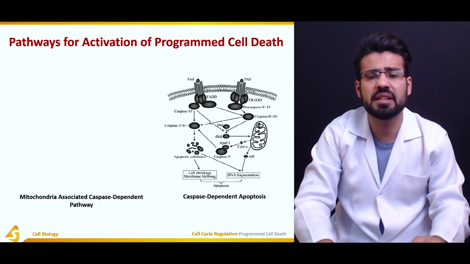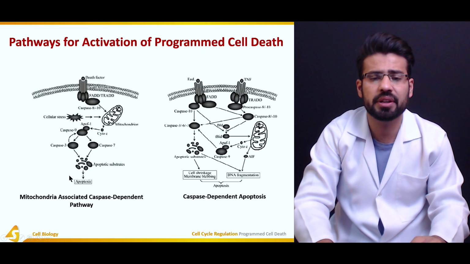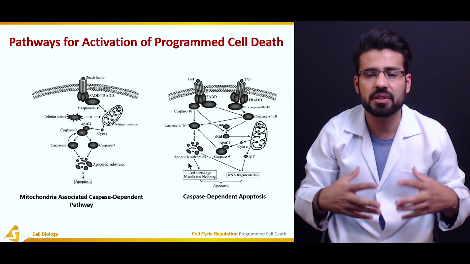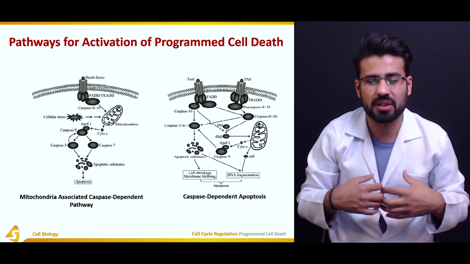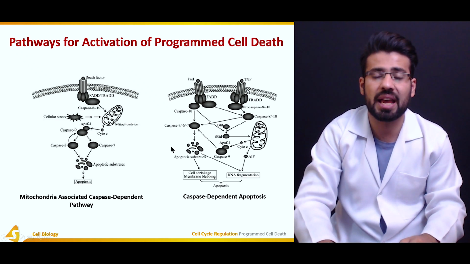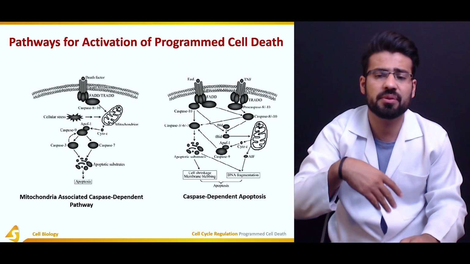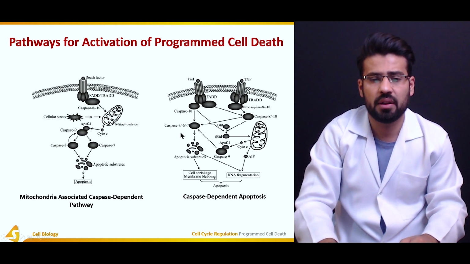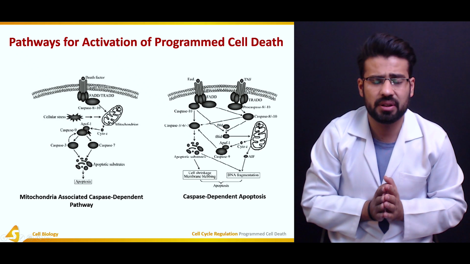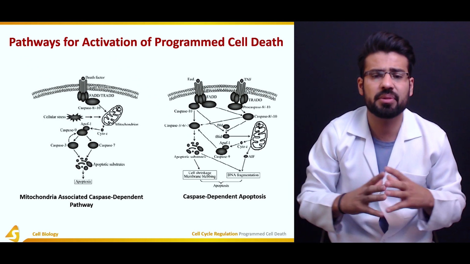Over here, we can see the caspase-dependent apoptosis pathways and the mitochondrial-associated caspase-dependent pathways. Here, the Fas ligand and the tumor necrosis factor alpha cause the activation of caspase 10, which causes the activation of caspase 3, and hence the apoptotic substances are produced in the presence of caspase 9, and many other caspases are produced through different steps, of course. This caspase-dependent apoptosis was activated as a result of the extrinsic pathway, where Fas ligand plays an important role.